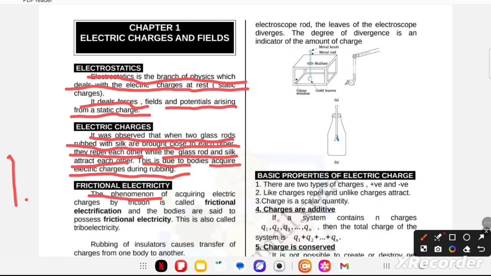The phenomenon of acquiring electric charges by friction is called frictional electrification, and the bodies are said to possess frictional electricity. This is also called triboelectricity.